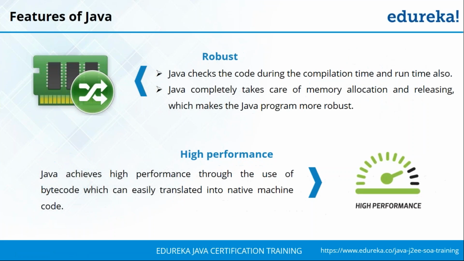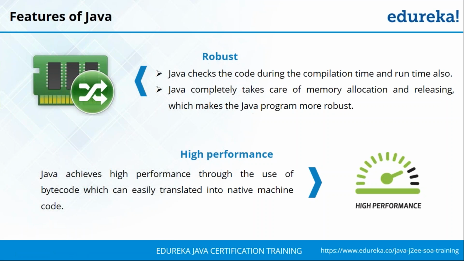After that, you have the robust feature. This basically refers to how your Java program can be suitable across multiple environments. Your Java code is checked both at compile time as well as runtime. After that, Java memory allocation, which is quite important. Memory allocation and memory releasing is done by Java itself. So you don't have to worry about the hassle of allocating memory for your variable, and then once you're done with the variable, releasing that memory. Here Java does everything for you, so that completely relieves your burden of memory management.